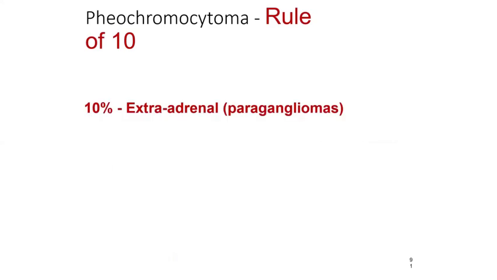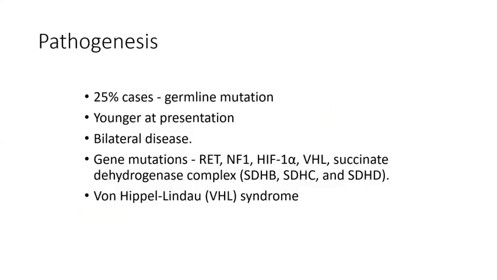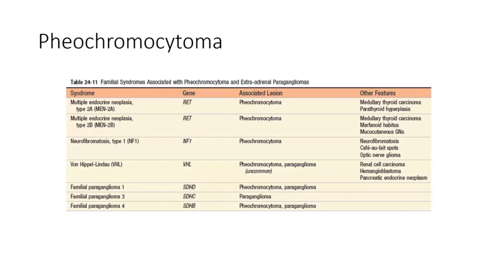Then comes to the pheochromocytoma. Rule of 10. 10% will be usually extra-adrenal, 10% will be bilateral, 10% will be malignant, and it may not be associated with the early hypertension, and most of them it can be familial. Gene mutation, HIF1 alpha is the most common mutation, then RET oncogene mutation, then comes to your NF1 and the von Hippel-Lindau syndrome.